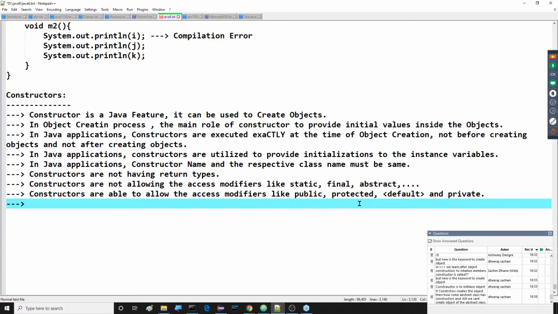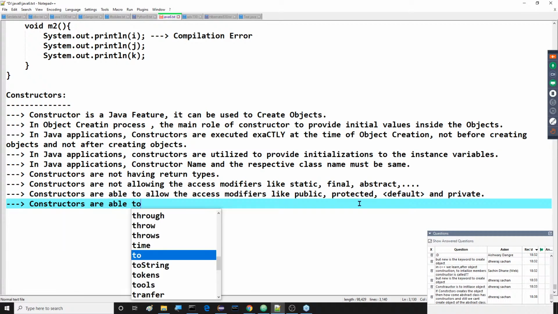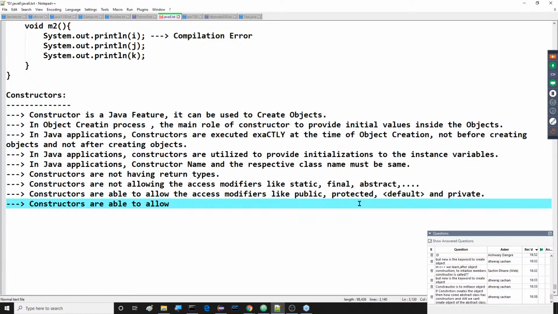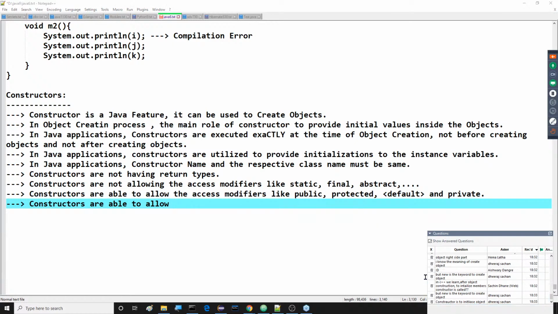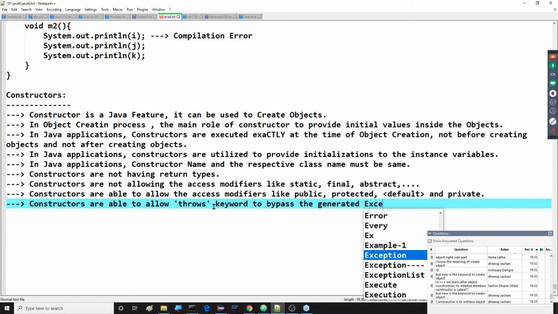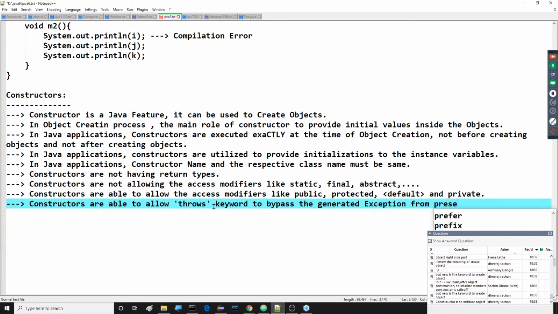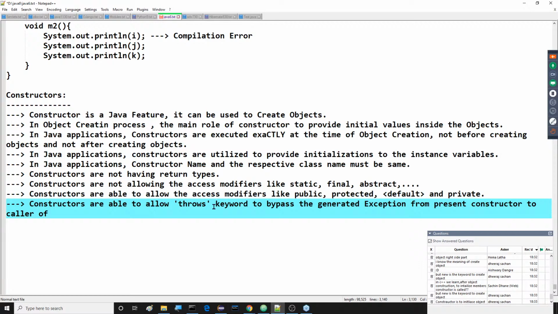After completion of this, another thing is which one? Constructors are able to allow the throws keyword to bypass the generated exception from the present constructor to the caller of the constructor.